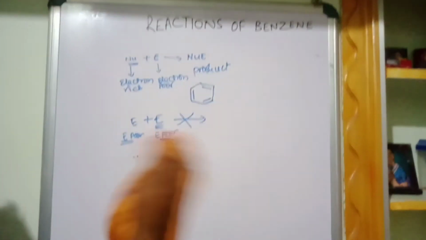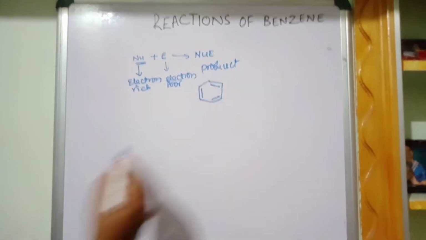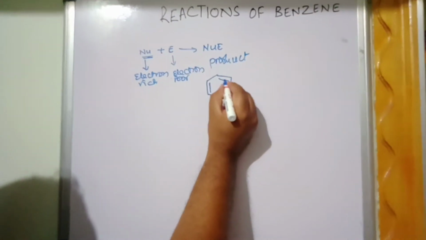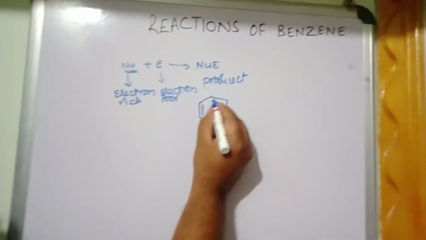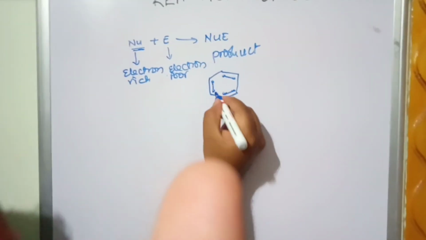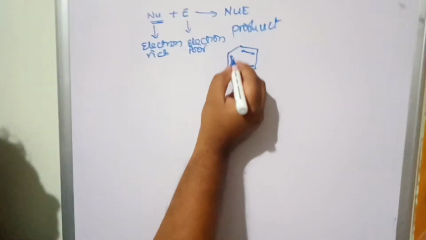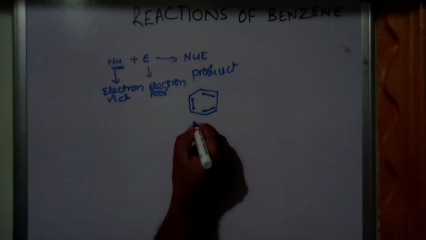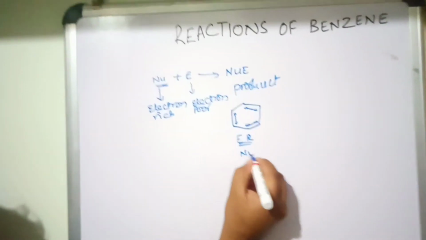Now we are talking about the reactions of benzene. What type of reaction does benzene undergo? Benzene has pi bonds. How many? 1, 2, 3, which means it contains pi electrons. Now you tell me whether these pi electrons are electron rich or electron poor. Electron rich means this is a nucleophile.